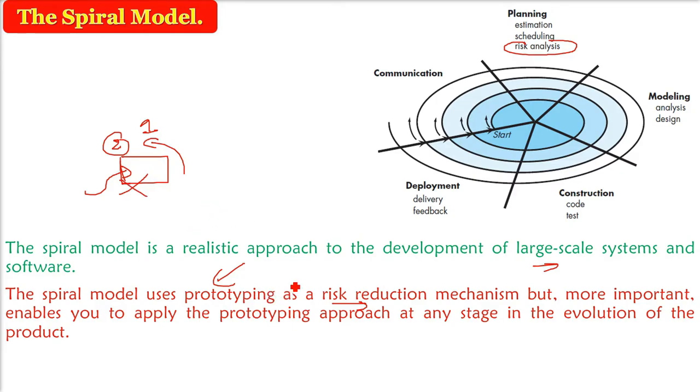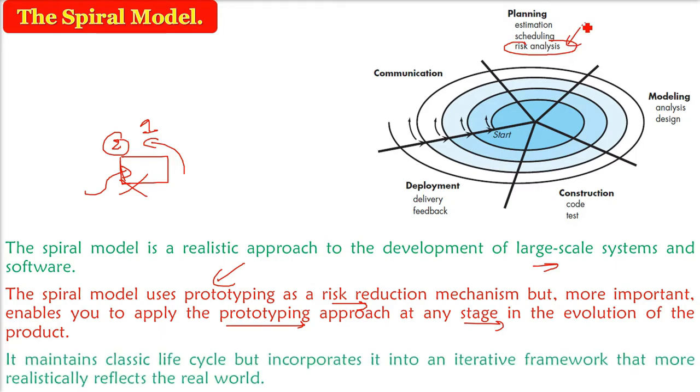You can do the prototyping at any stage, here in the framework activities. Once you have done this prototyping, then you maintain the classic life cycle, which is the waterfall model. You start with communication, planning, modeling, construction, deployment in a serial manner. So every time you may have a prototype in between also.